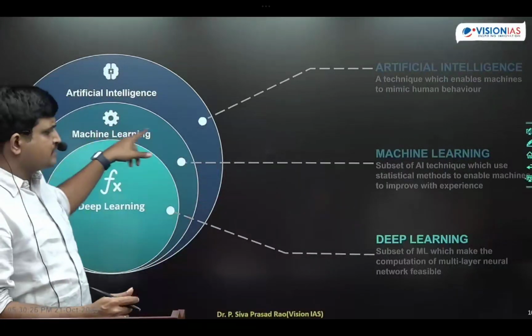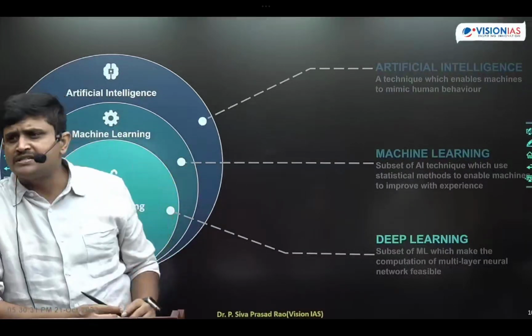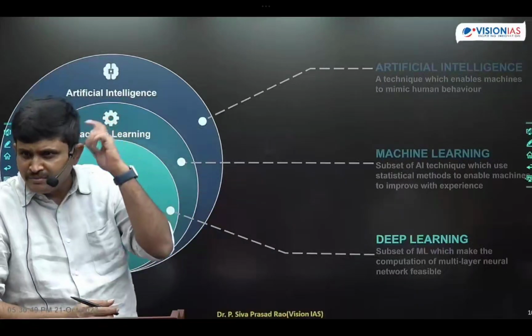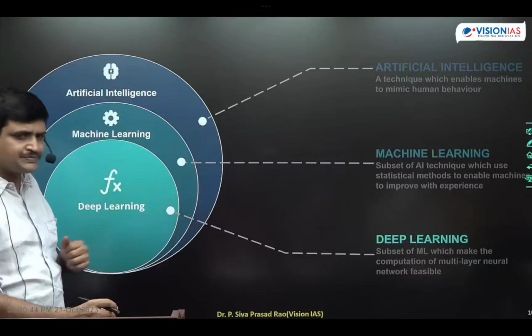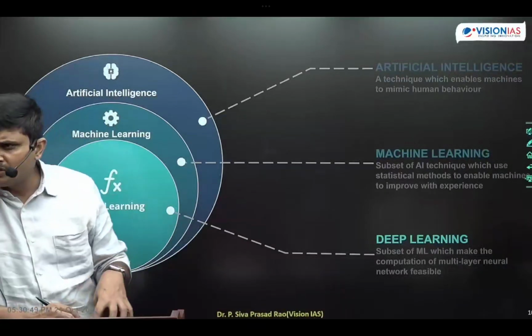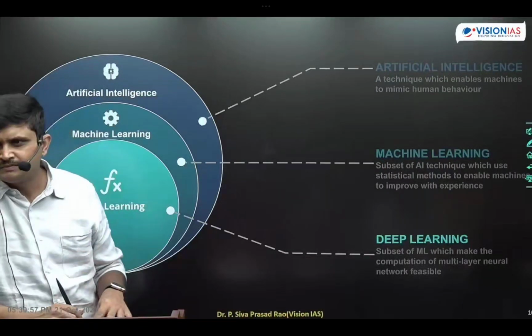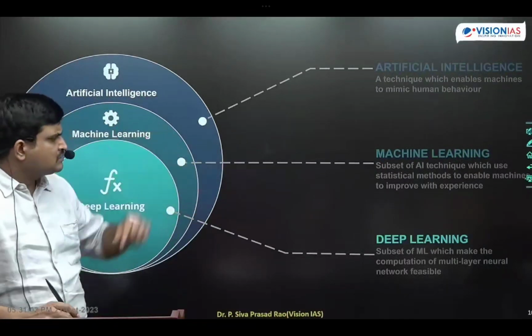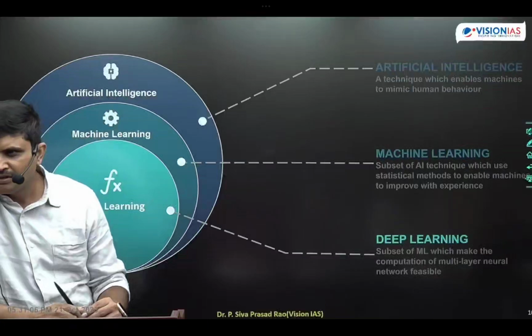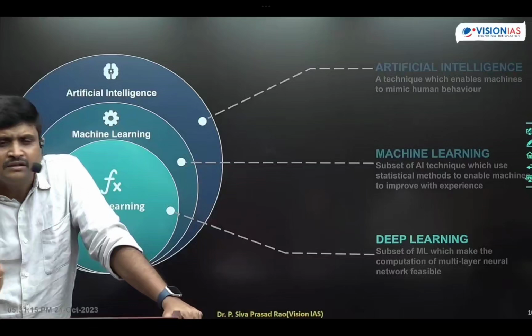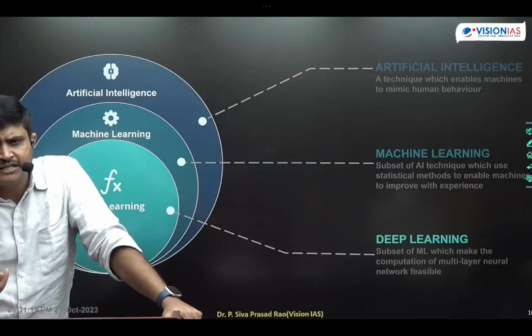Through machine learning, with the help of deep learning, the robot will learn from its experiences. Whatever it learns from its experiences, all that information will be stored in deep learning. Every experience the robot faces, and whatever it learns from its experiences, all this memory will be stored in deep learning, students. With this memory, the robot will learn and improve its experiences from time to time. So what I'm trying to say here is, deep learning is the memory storage part of artificial intelligence. Machine learning is learning from its experiences, improving its experiences, performing the tasks in a perfect manner. And deep learning and machine learning are part of what we call artificial intelligence.